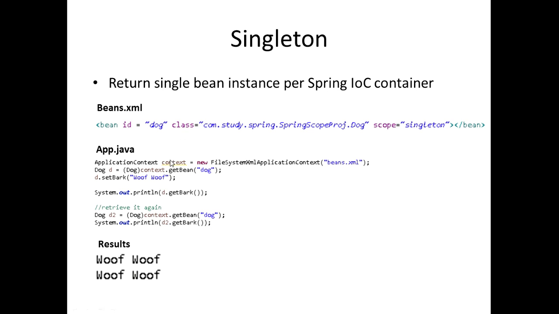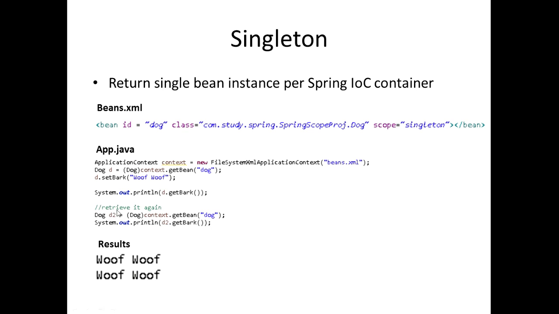So what that means is this. We're going to go down to this App.java now, and we're doing exactly the same thing, creating our bean.xml in this container, this application context. We're creating a new instance of dog, and then we're setting bark right here to woof woof, right? And what we're doing after that is just simply printing out d.getBark, so we should get woof woof. That's what we get for that first line.